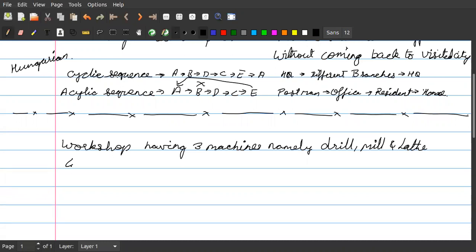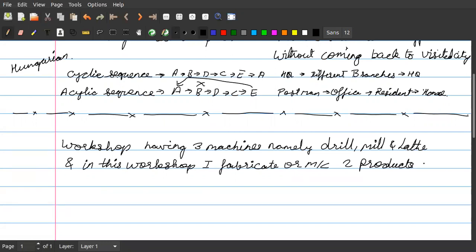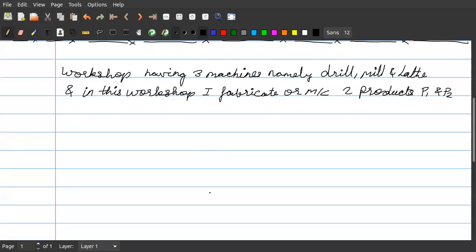In this workshop, I fabricate or machine two products, P1 and P2. Let me draw the layout of my workshop.